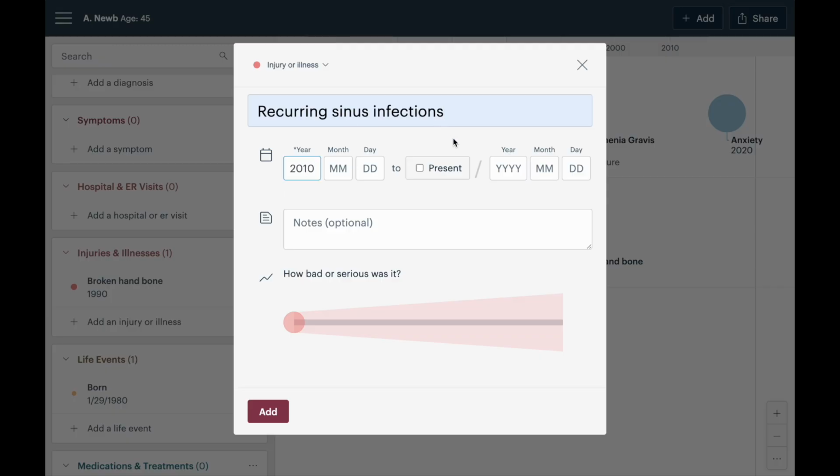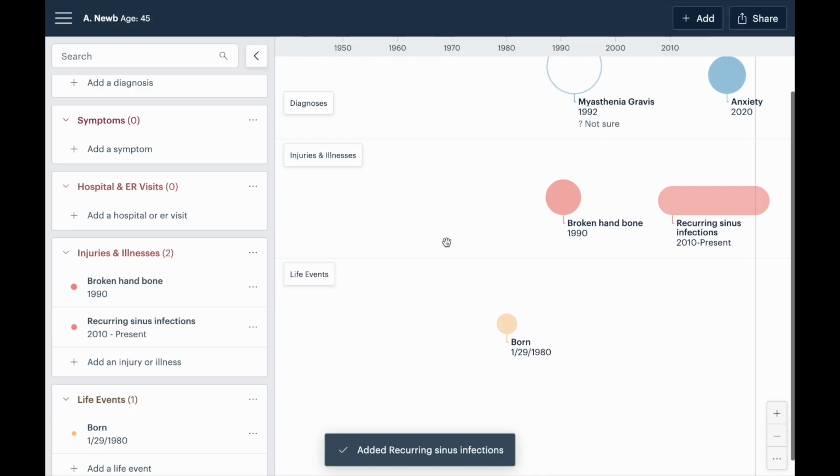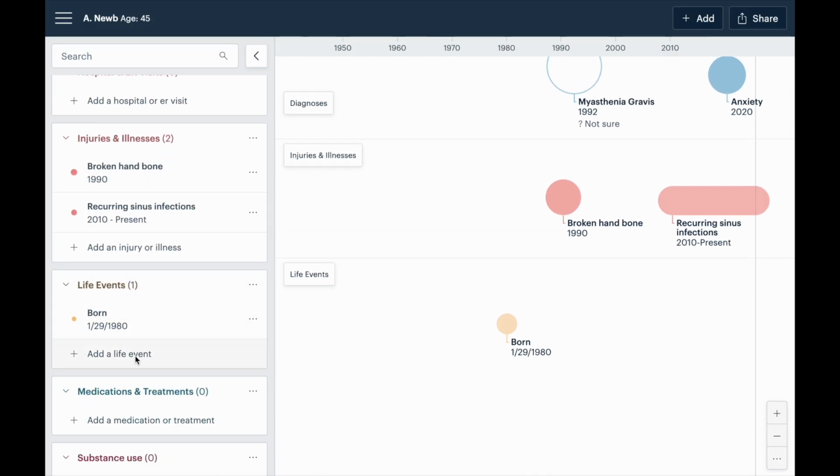Let's do that, 2010. And in some of the categories, there's an option to add an end date, and the end date is always optional. Let's just say to present. And when you're adding events, you might have noticed me only adding the year. So you only ever need to know the year, and you can also guess the year. If you don't know the year, that's fine. You don't need to know the month or the day. And so we'll just say semi-serious. So I think you're probably getting the picture about how this works in general.